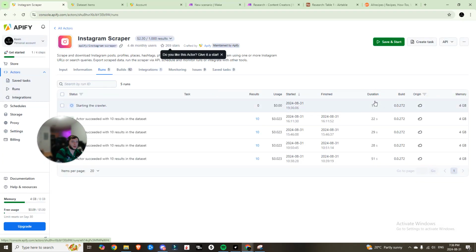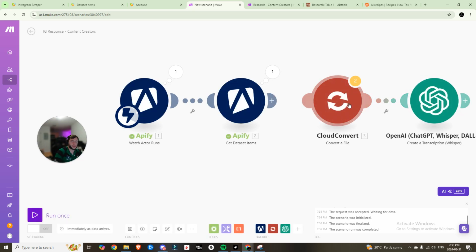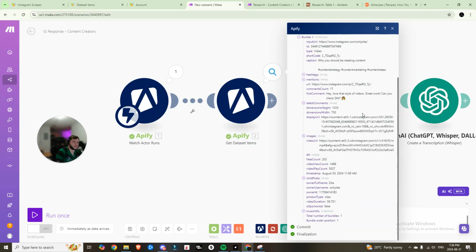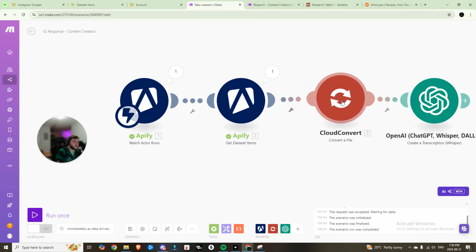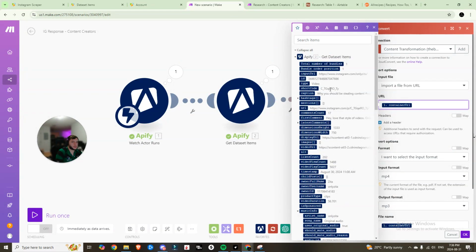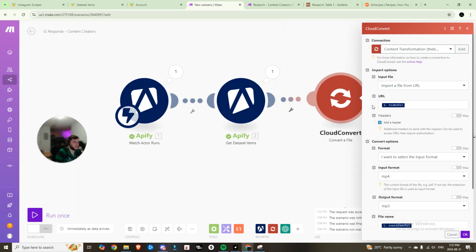And then once this has finished and has completed, we'll come into here and you'll see that this fires and we get our data set of items. And then from there, we'll make the required connections in Cloud Convert and create that transcription that we need to use AI to understand why this is a viral post. There you go. So you can see right here, we got this successful output. So now we can connect that back to Cloud Convert, and we can go into here, right? So the URL in this case is going to be the video URL. So keep the video URL, right? That's the file that we need.